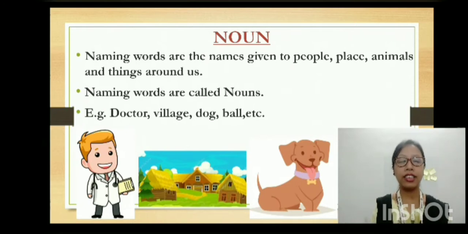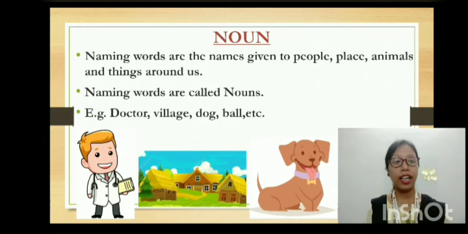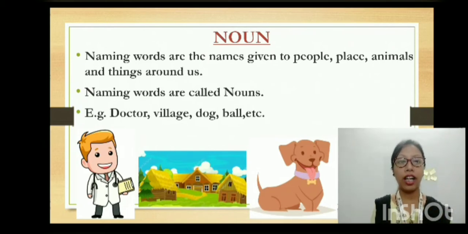Everything we see around us has a name. Like this is my ID card, this is my specs. We have the wall, mobile, then pencil, page, copy, etc. Everything has a name, and these are called naming words. Naming words are also called nouns. For example, doctor, village, dog, ball, etc. So these are all naming words, which are also called nouns.